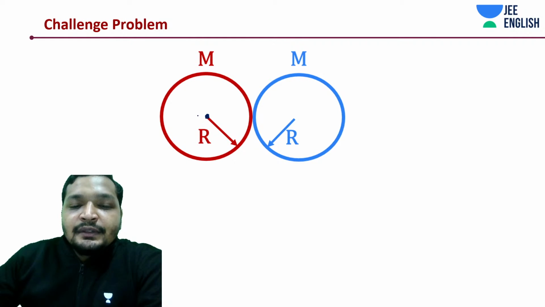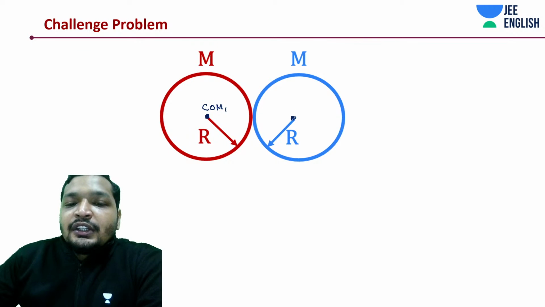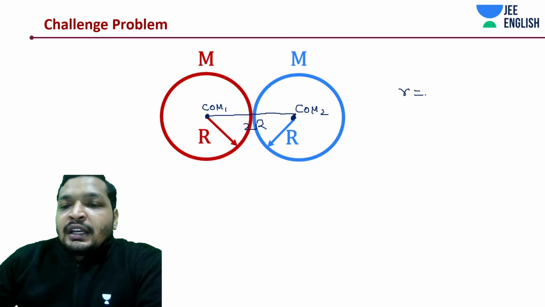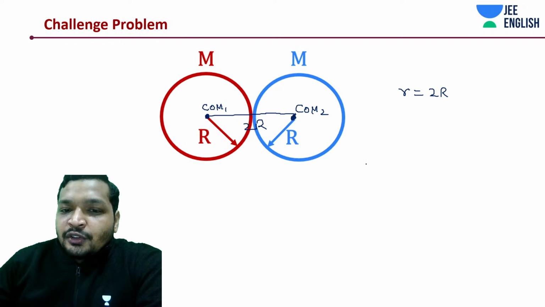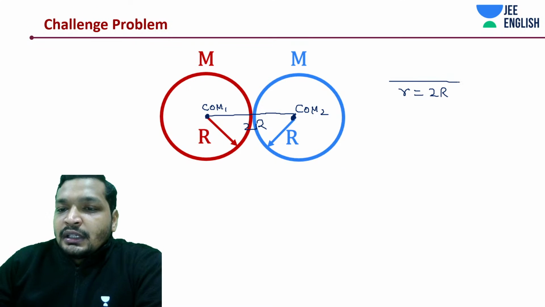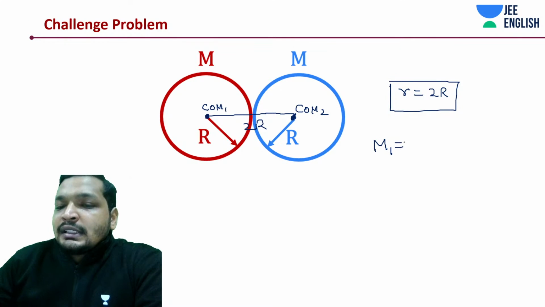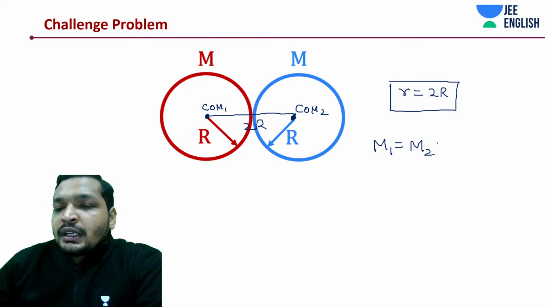Again, same thing. Center of mass of one body, center of mass of another body. You already know the distance is how much? 2r, right? This r and this r, that's going to be 2r. What is going to change is of course the mass. Masses are equal. I'm directly going to write this down: M1 is equal to M2. It's the same as the earlier one, but I'm just doing it a little quickly, and I believe you'll be able to understand it.